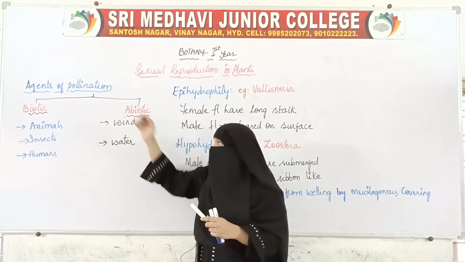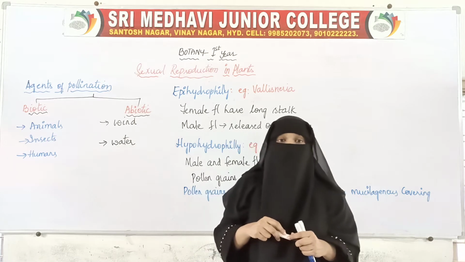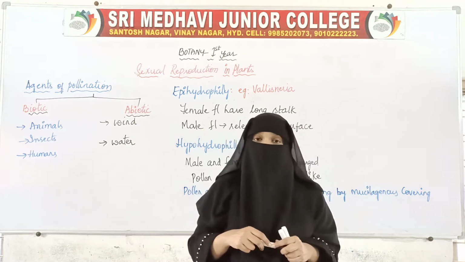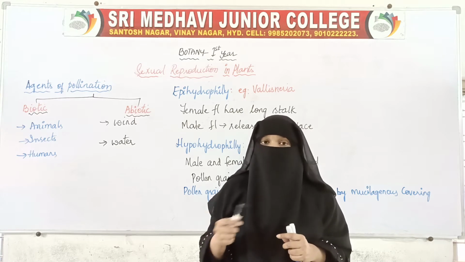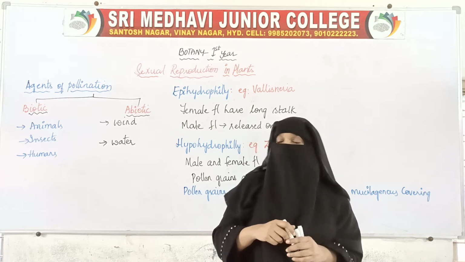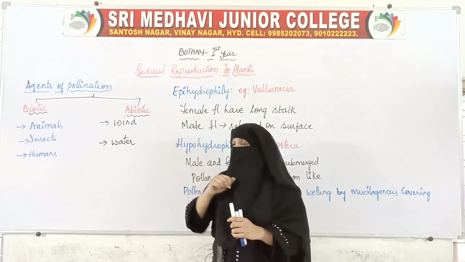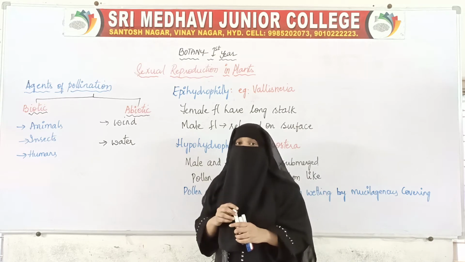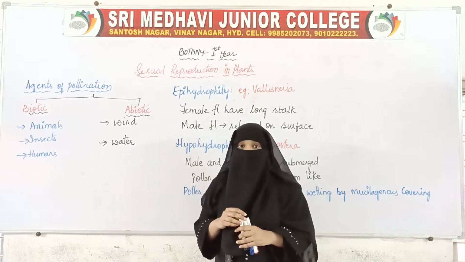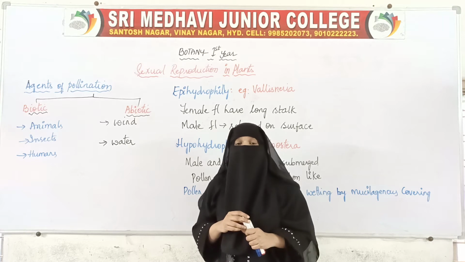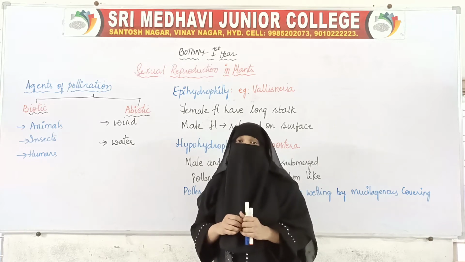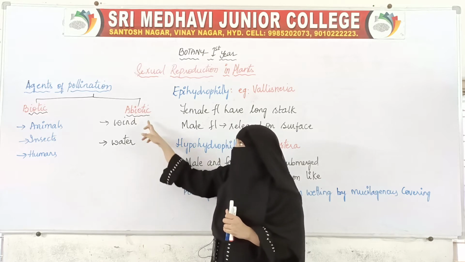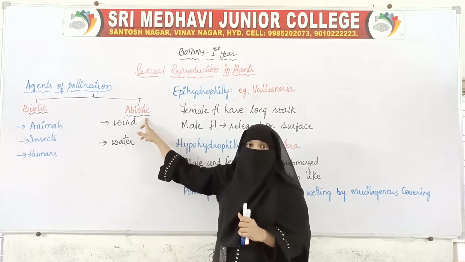In biotic agents, living organisms help in the transfer of pollen grains from anthers to stigma. Whereas in abiotic agents of pollination, these are non-living things that help in the transfer.